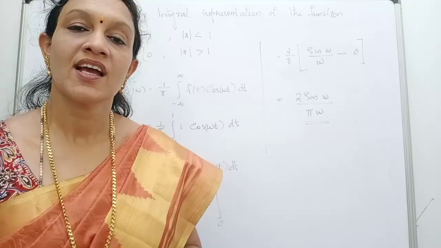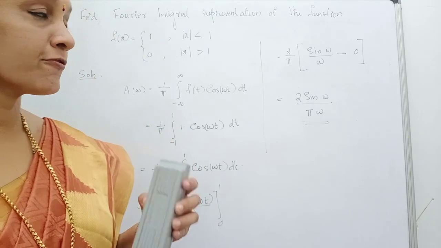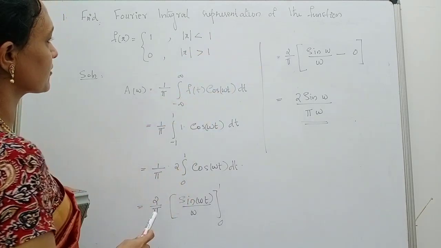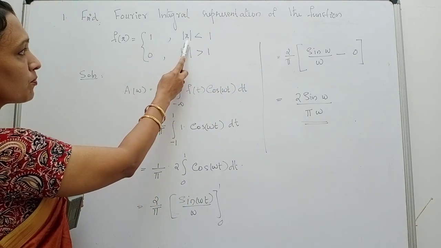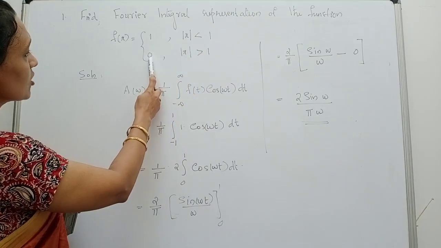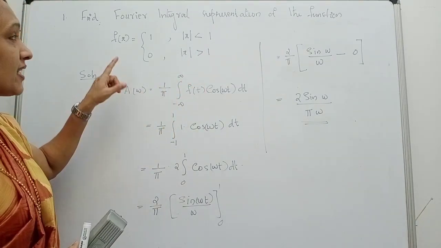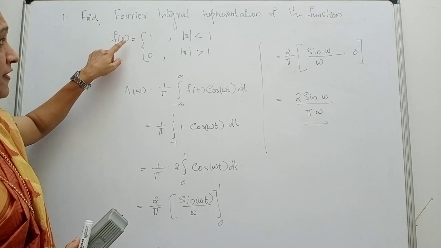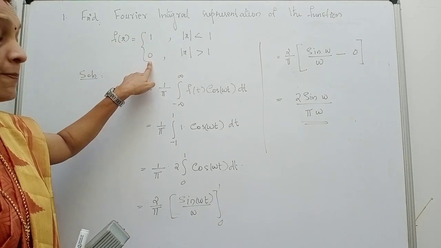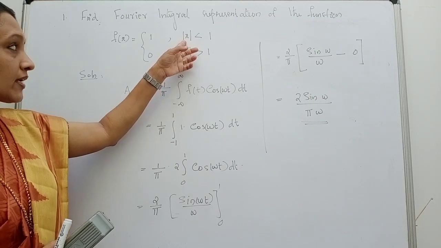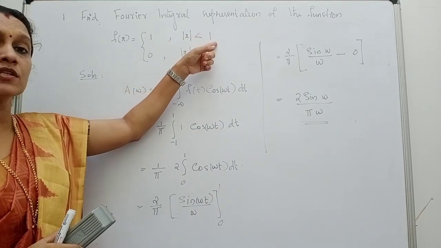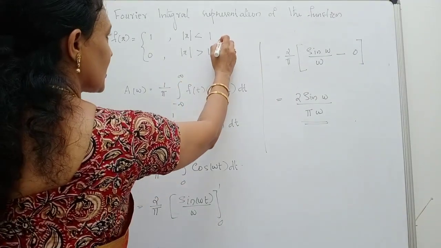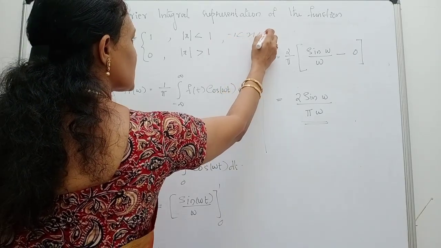Okay, now let us take an example of Fourier integral representation. Find the Fourier integral representation of the function f of x is equal to 1 for modulus of x less than 1 and 0 for mod x greater than 1. So you are given f of x not in a single expression, you are given a split up form. f of x takes 2 different values based on the values of x. Okay, when modulus of x less than 1, what do you mean by mod x less than 1? That means x lies between minus 1 to 1, isn't it? The statement means minus 1 less than x less than 1.